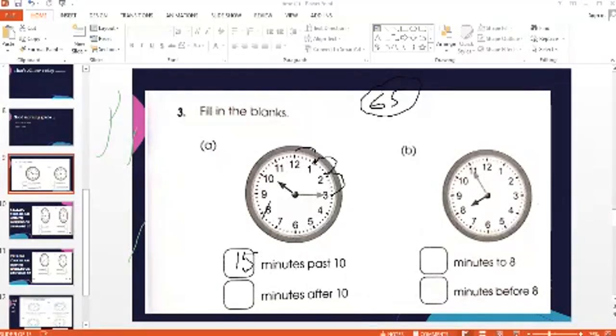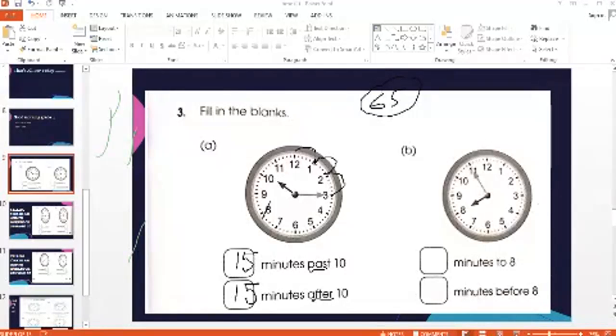Mention the 15. Okay, for the second blank, they said dash minutes after 10. So after is the word that is also used instead of past. If somebody said 15 minutes after 10, it has the same meaning as 15 minutes past 10. So you will repeat your answer in the second box, that is 15 minutes after 10. Okay, so now move on to the second clock. I'm revising this concept. Mutahir is raising the hand. Mutahir, wait, I will take your question in 2 minutes, okay?